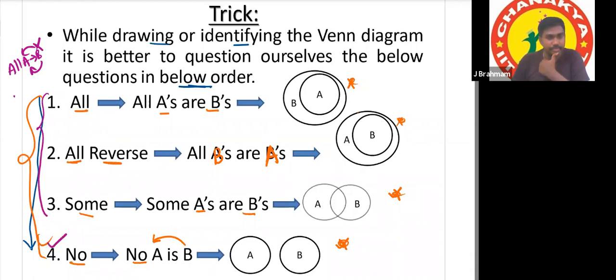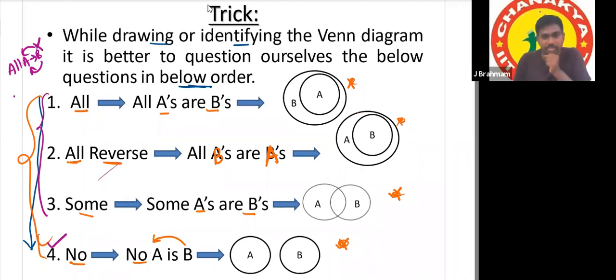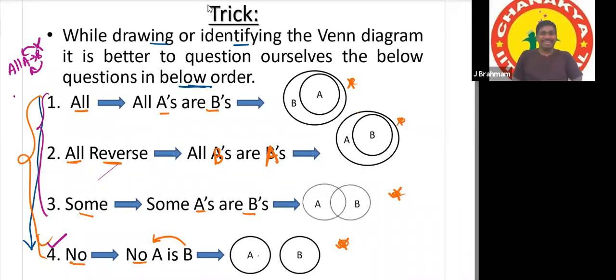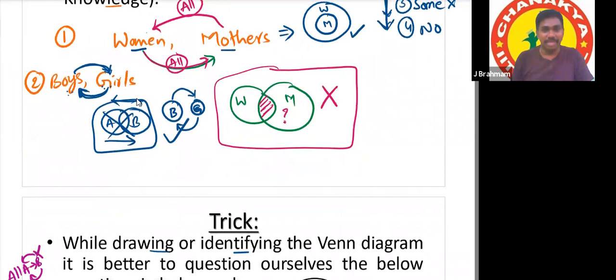Compulsorily, it should satisfy. No, sir, what I'm telling is, once we have checked for no, should we check the reverse also? No, no need to check reverse, because from A to B it is no, so B to A also it will be no only. Sir, I'm not understanding. This is playing without numbers, this diagram without numbers. Okay, you will be able to understand. No issue. Just think about these words and what the diagram will be for these two words. Otherwise, I'll give separate words.